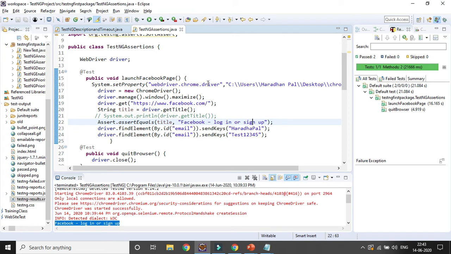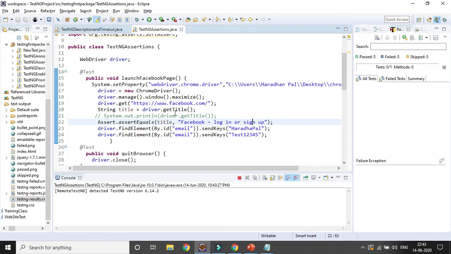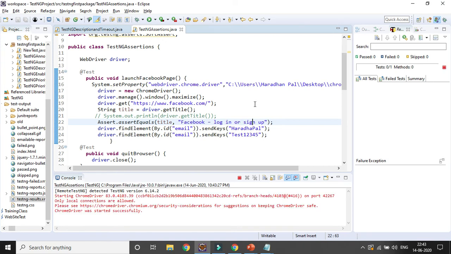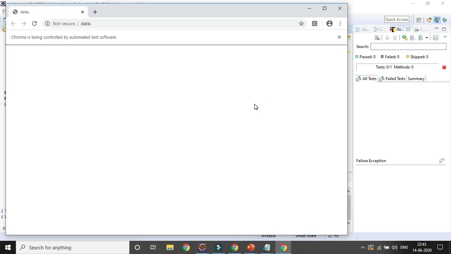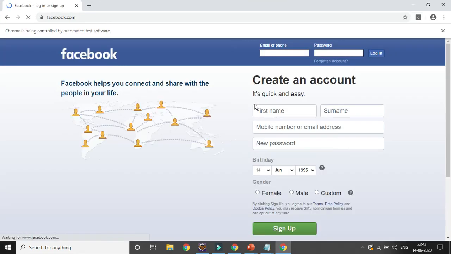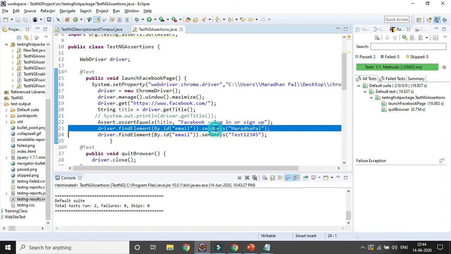Let's run the code and let's see whether both test cases are getting passed and it is working perfectly. And obviously it will also enter the value in the email ID and password fields. So it is loading the Facebook page. In case the assertion is getting passed, you can see it is entering the value. So you can see the overall test case is getting passed because this is exactly matching the expected with the actual result. So the hard assertion is getting matched. That is the reason it is getting passed.